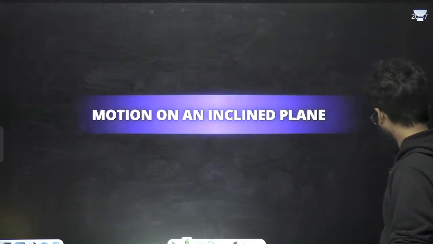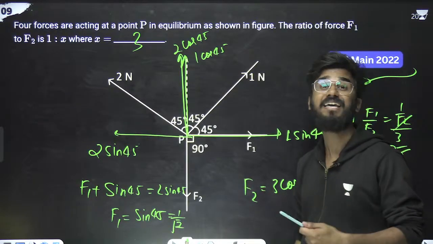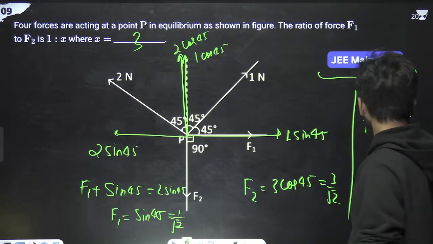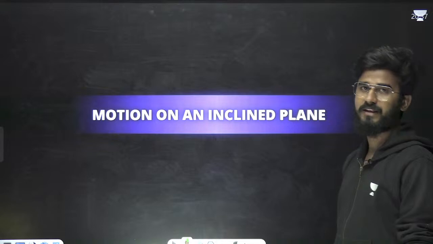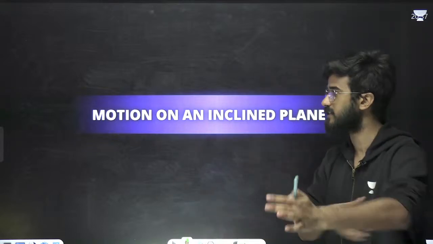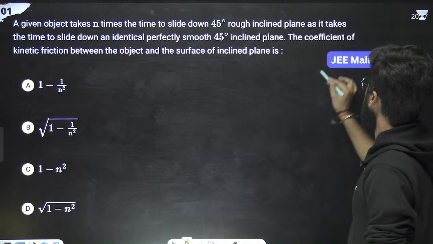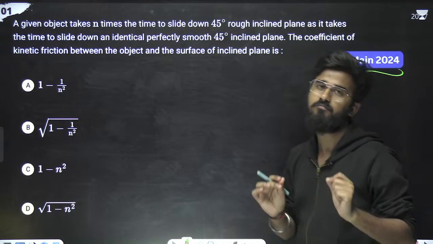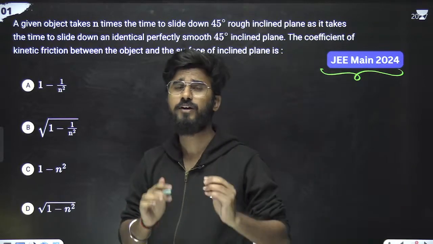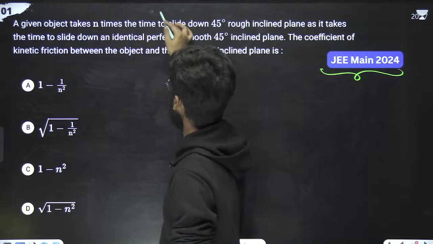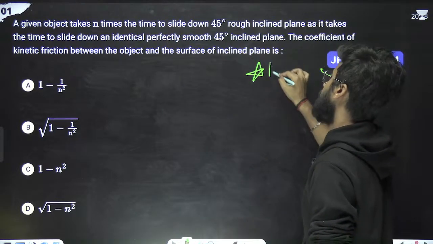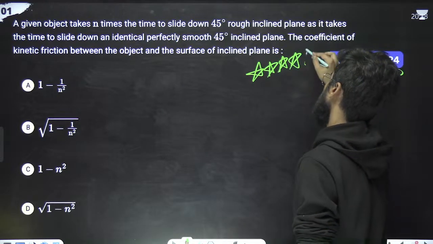So till here we have completed the problems of equilibrium. Now we have a lot of problems on motion on an inclined plane. I have divided these things into segments, so the next segment is motion on inclined plane problems. The first problem is from JEE 2024, and believe me, this is one of the most important problems. Just mark it. This is a 5-star problem.